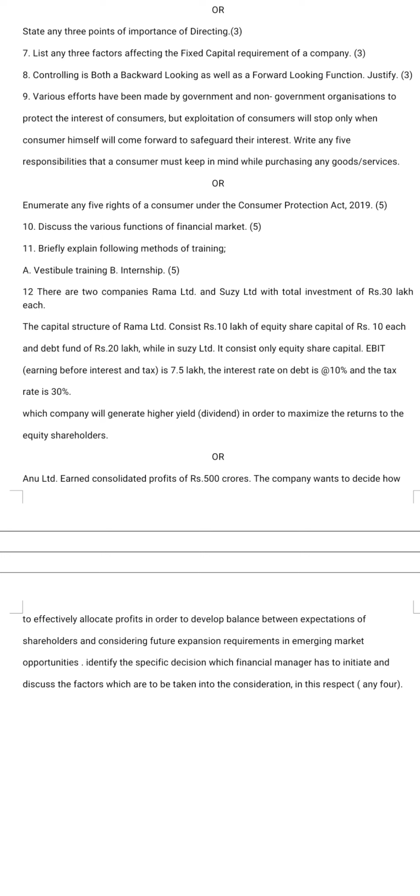Means here you have a need to focus on chapter number 12, that is consumer protection, and you have a need to write the consumer responsibilities. For that you have a choice.